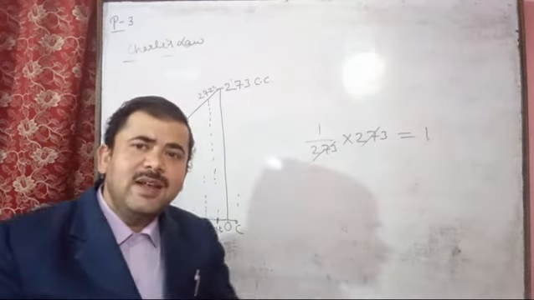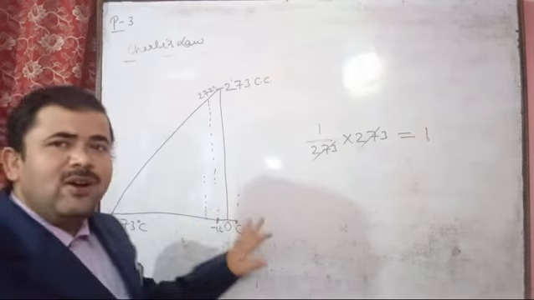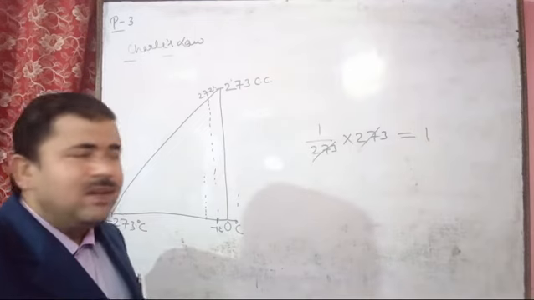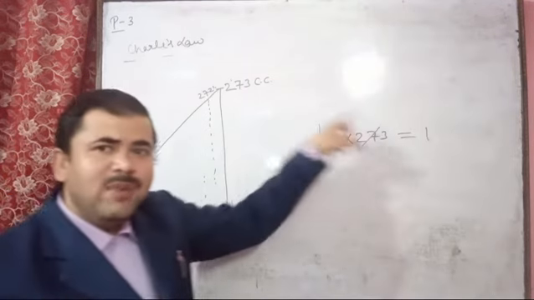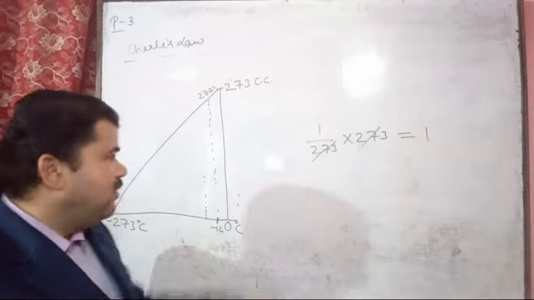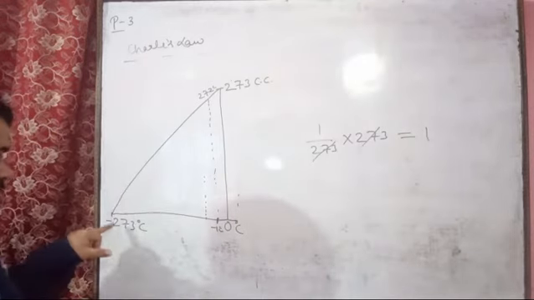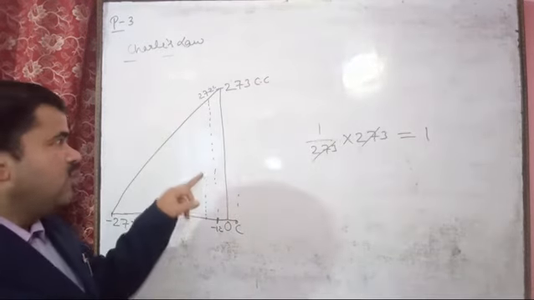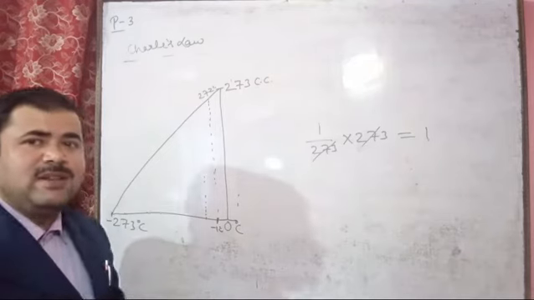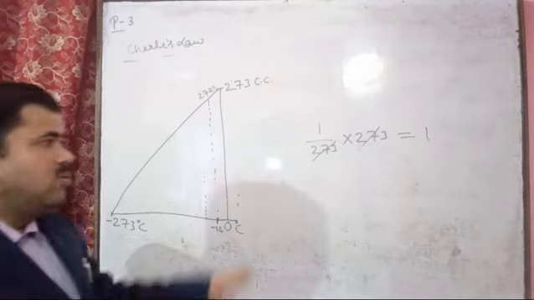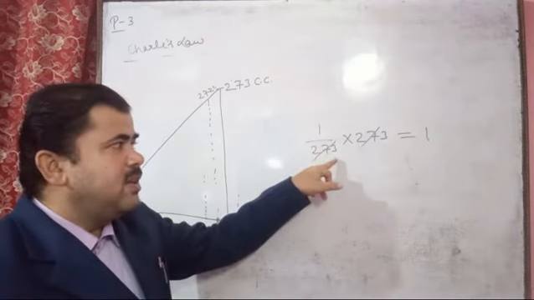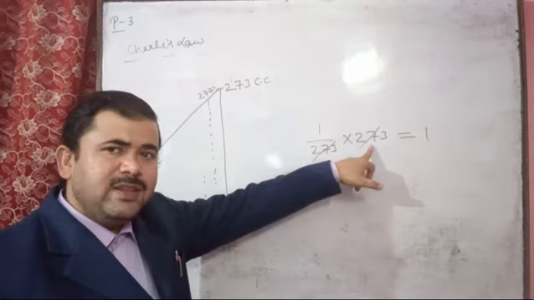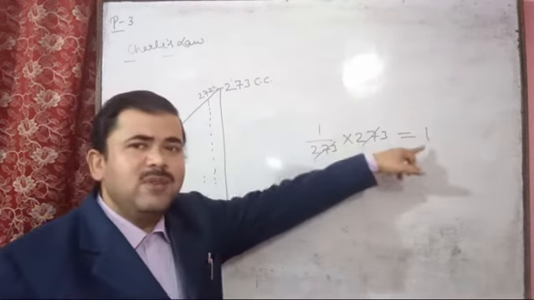We can say in another way that 1 unit decreases or increases for each degree decrease or increase in temperature. So 1 unit means 1 by 273 part, because we can see in this graph that 0 to minus 273 degrees Celsius exist here. If we decrease 1 degree, the volume also decreases by 1 by 273 part. What is the meaning of this? 1 by 273 of its original volume at 0 degree Celsius. The original volume at 0 degree Celsius is 273, so 1 by 273 into 273 equals 1 unit.